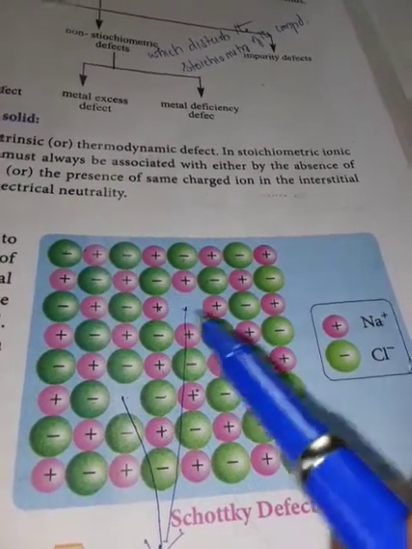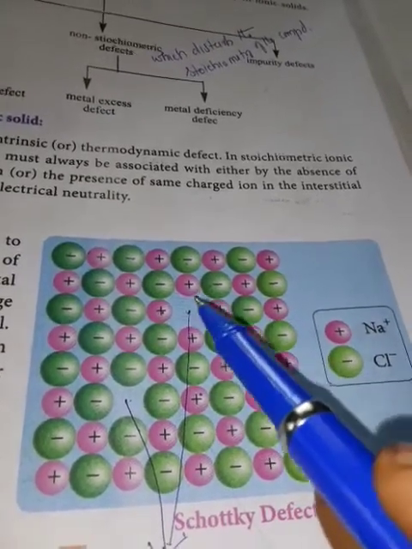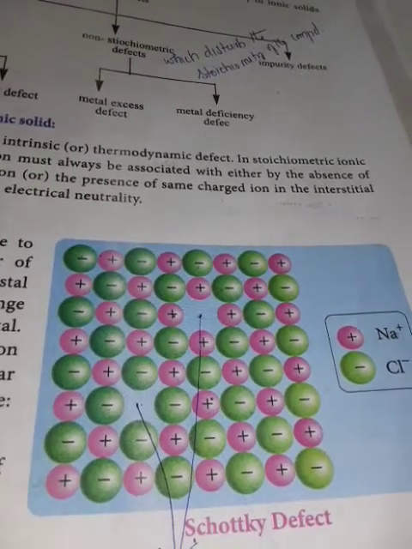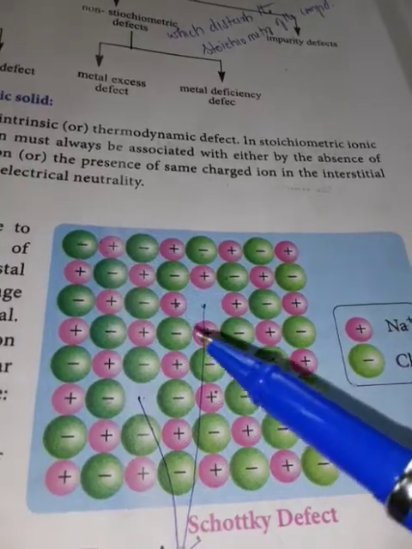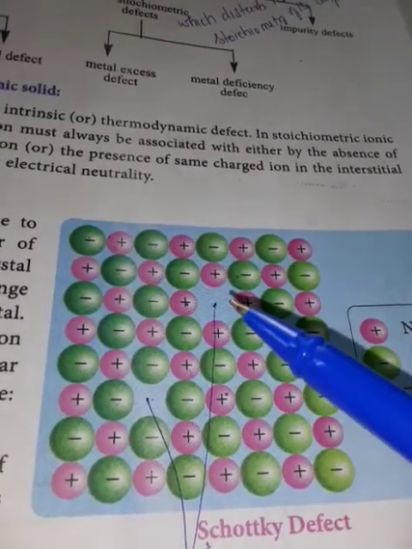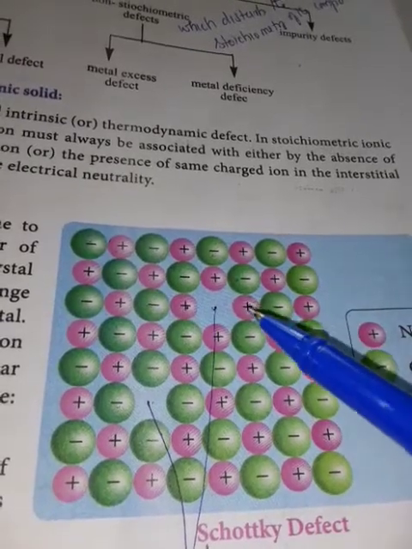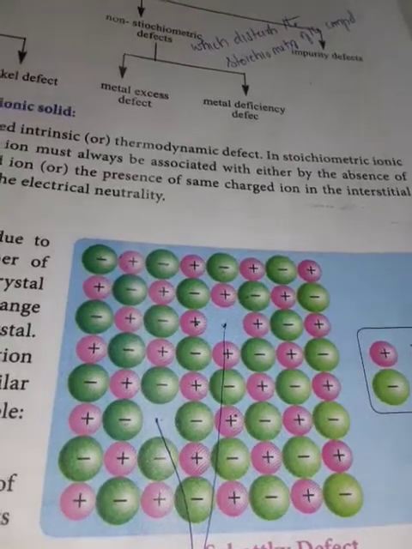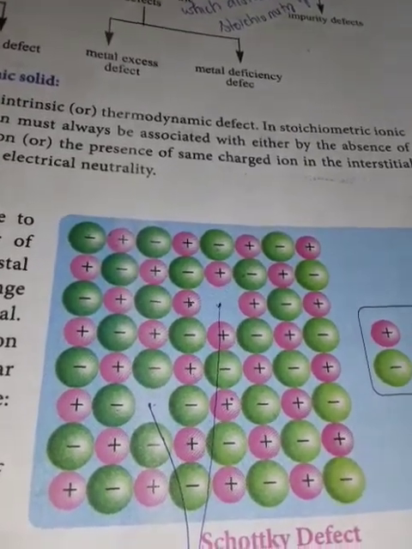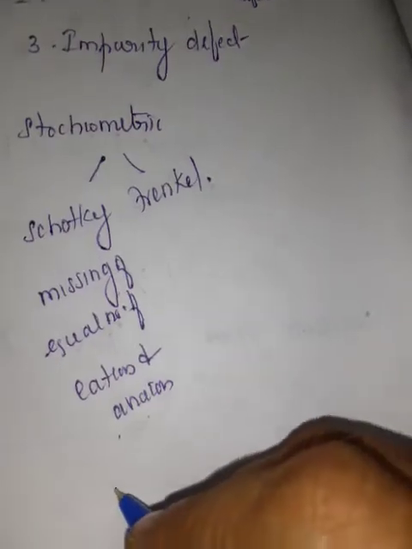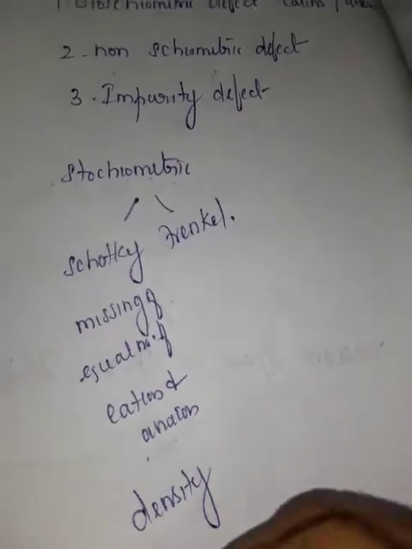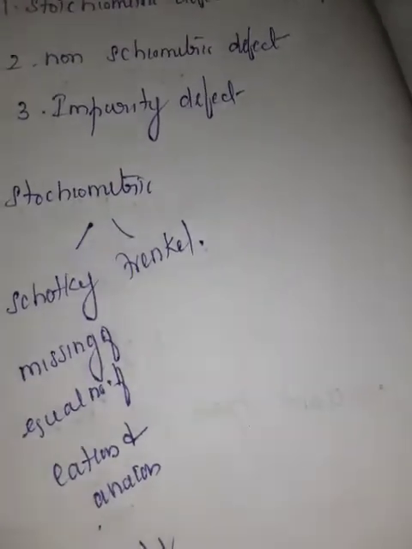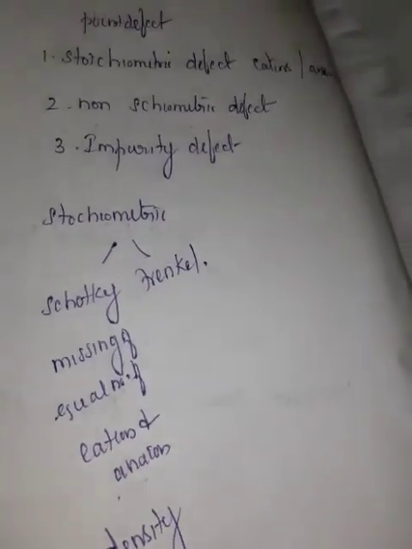This defect does not change the stoichiometry of the crystal, losing one cation as well as one anion. So it does not affect the stoichiometry. Stoichiometry means equal number. In these ionic solids, the cation and anion are almost similar in size. The presence of a large number of Schottky defects lowers the density of the crystal. It lowers the density, missing equal numbers of cations and anions. That is the important point.